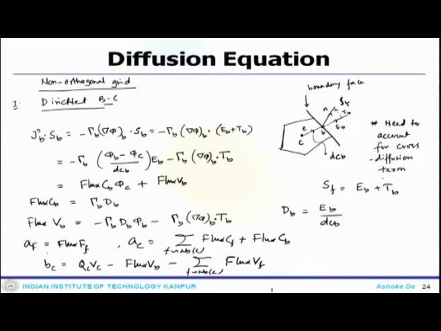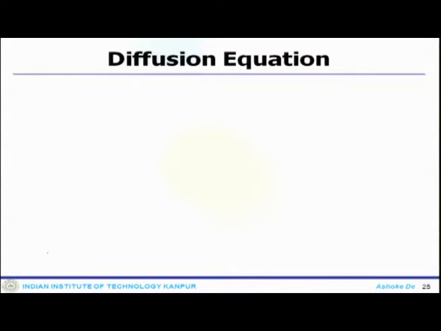Now, once you get that, the second kind of boundary condition would be the Neumann type of boundary condition. In this particular case, this follows exactly like orthogonal grids.